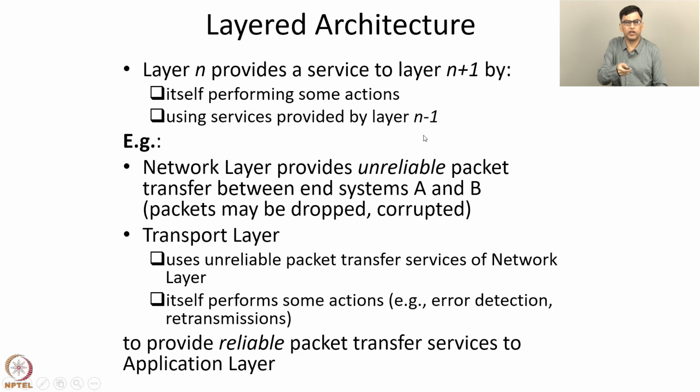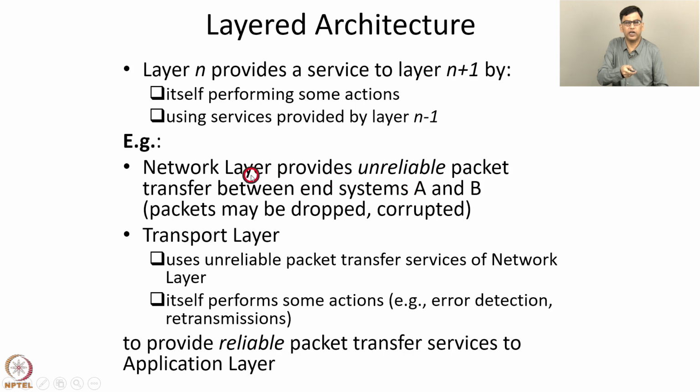One example is as follows. So consider the example of n equals 4, that is the transport layer. The transport layer uses the services of the network layer, which is the layer below it. In particular, the network layer provides unreliable packet transfer between end systems A and B. That is, the network layer tries its best to transfer packets from A to B, but some packets may be dropped, some packets may be corrupted, packets may be reordered, and so on.